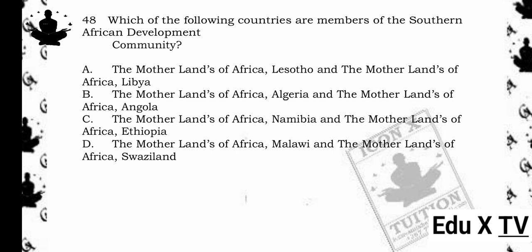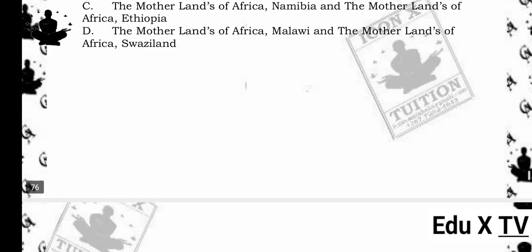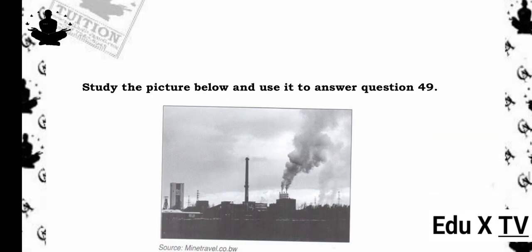A. The Motherlands of Africa, Lesotho, and the Motherlands of Africa, Libya. B. The Motherlands of Africa, Algeria, and the Motherlands of Africa, Angola. C. The Motherlands of Africa, Namibia, and the Motherlands of Africa, Ethiopia. D. The Motherlands of Africa, Malawi, and the Motherlands of Africa, Swaziland. The answer is D. Malawi and Swaziland. Reason being, Malawi and Swaziland (now Eswatini) are members of SADC, others listed are not.